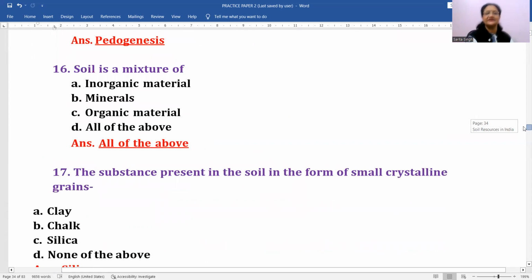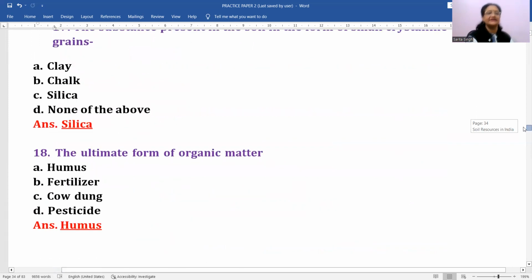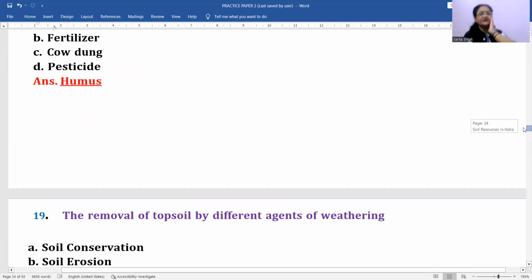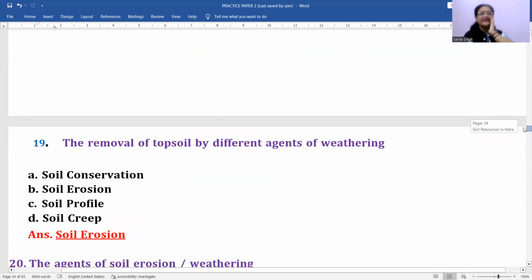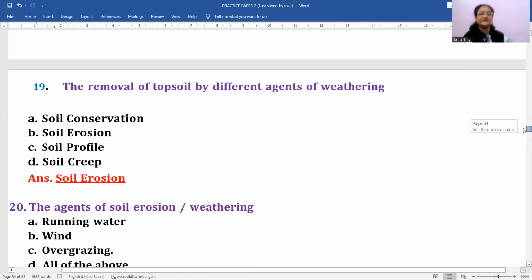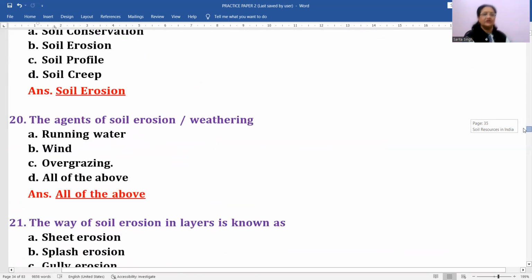Next, the substance present in the soil in the form of small crystalline grains, that is silica. Next, ultimate form of organic matter, which is termed as humus. Removal of topsoil by different agents of weathering is called by the name soil erosion. Removal of topsoil. Okay. Then next, agents of soil erosion, yeah, weathering are which of these?